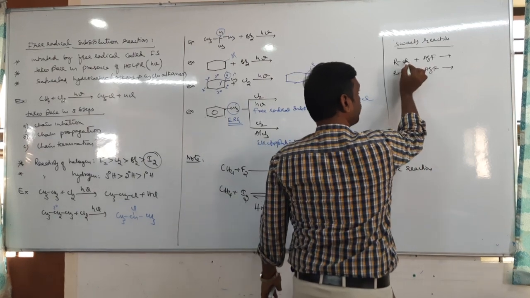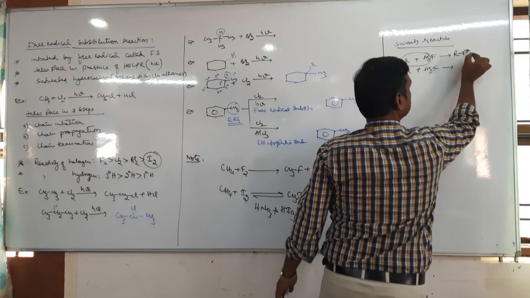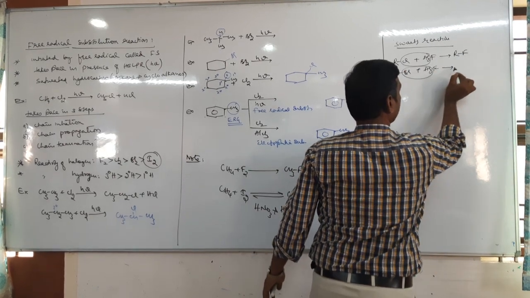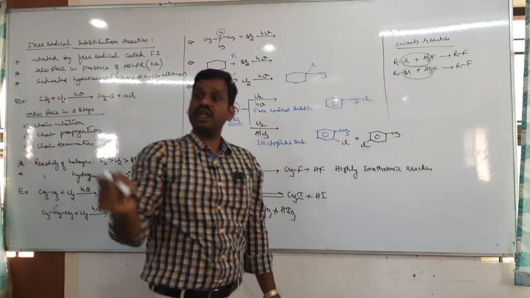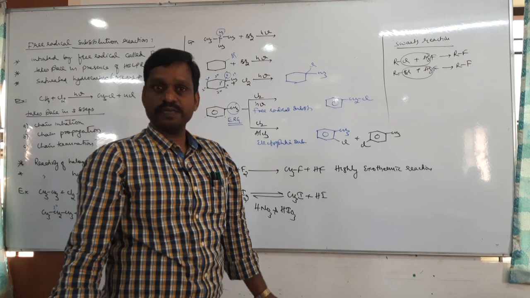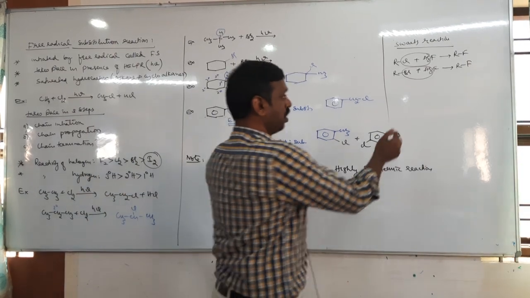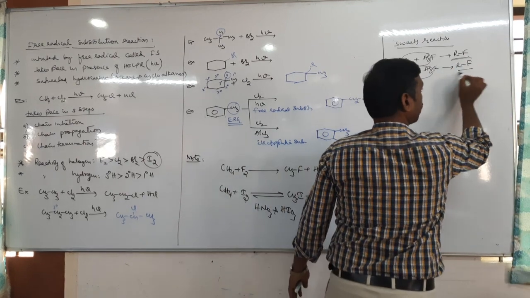This chlorine is replaced by fluorine. So in place of chlorine, what comes? Fluorine. Here in place of bromine, fluorine also comes. Therefore, halogen atoms are exchanged. That's why it is called a halogen exchange reaction. This method is used to prepare fluoroalkane easily.